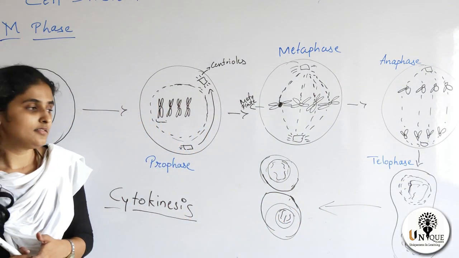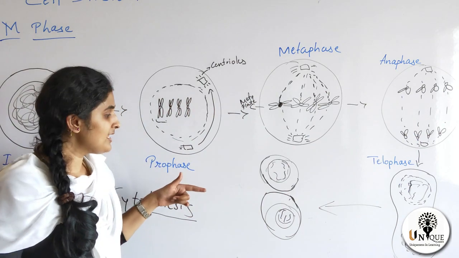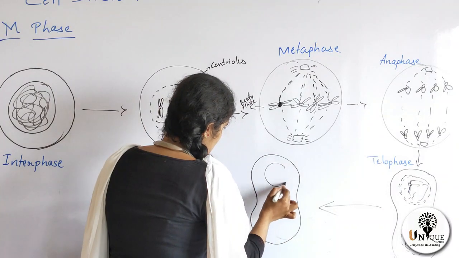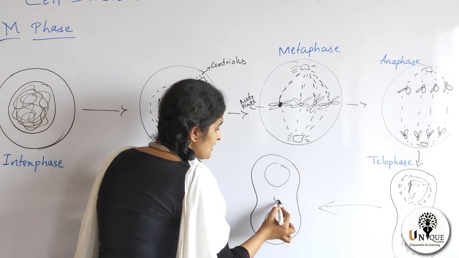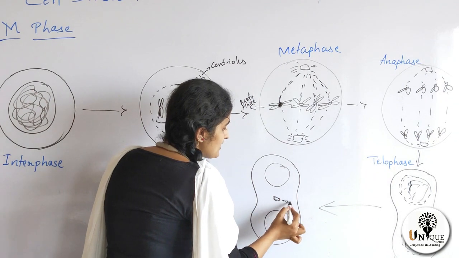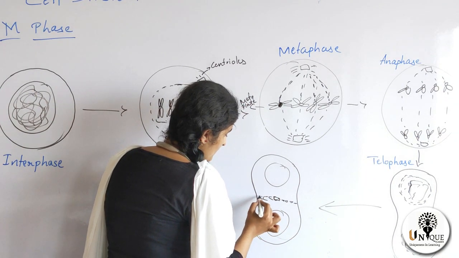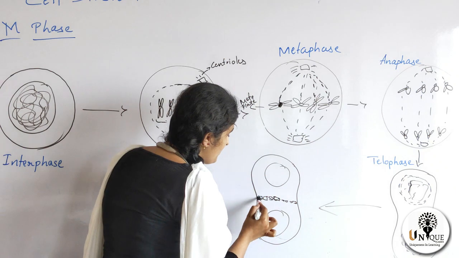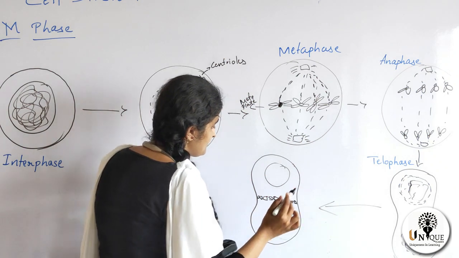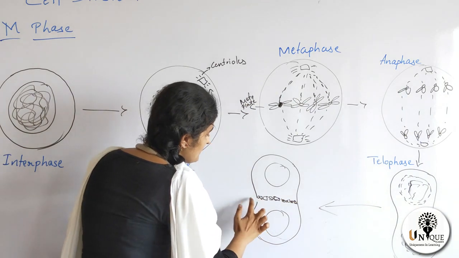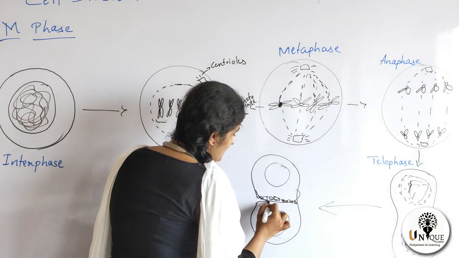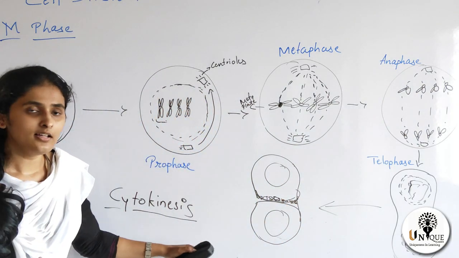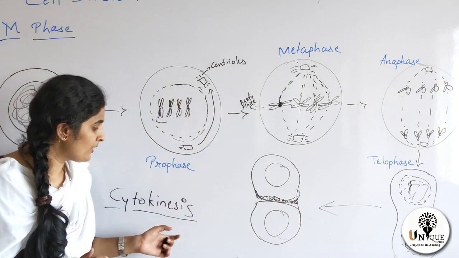Whereas in plant cells, the cell wall is present, so cell plate formation takes place there. Cell plate formation starts from the center of the cell and moves towards the lateral side of the cell. So like this, cell plate formation takes place. And last, what happens? Cells are divided into two daughter cells. Cell plate only takes place in plant cells. There is no cell plate in animal cells. So this is about cytokinesis.